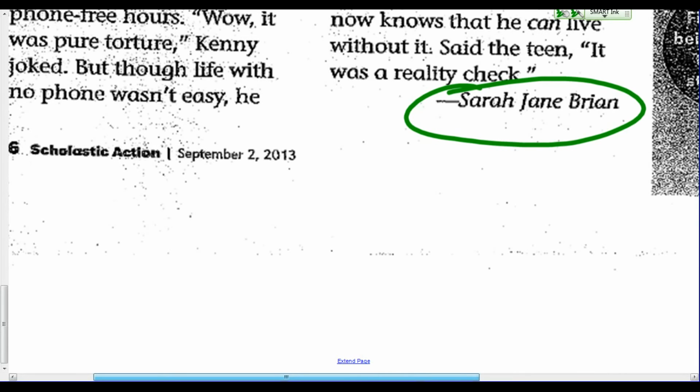Now, we've talked about in class we can't use just Sarah because there's a lot of people with the first name Sarah, so that would not be very descriptive. But we can use the last name Brown. So every time I cite this text, I'm going to use the last name Brown.